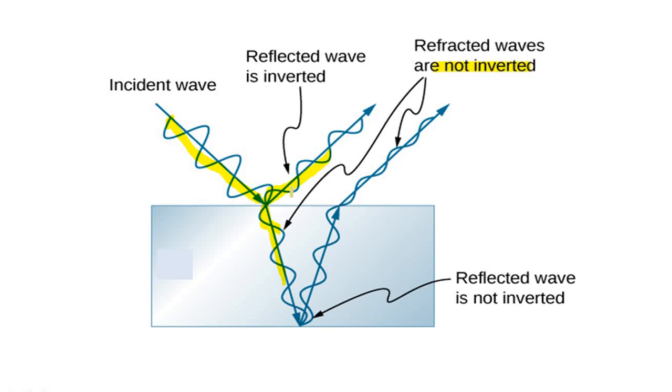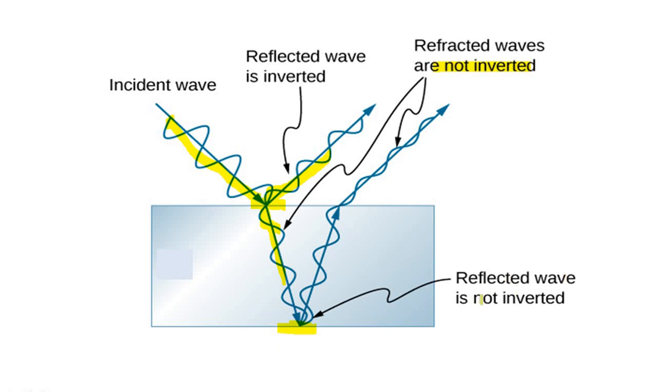We need to consider the reflectivity or reflection coefficient. So here, when we are considering this boundary, the first medium is rarer medium and the second medium is denser medium. In that case, the reflected wave is inverted. Now, we can consider this boundary. Here, the first medium is denser medium and the second medium is rarer medium.